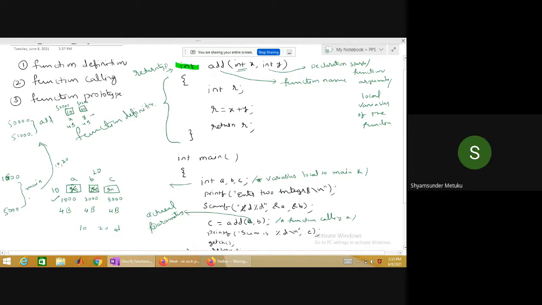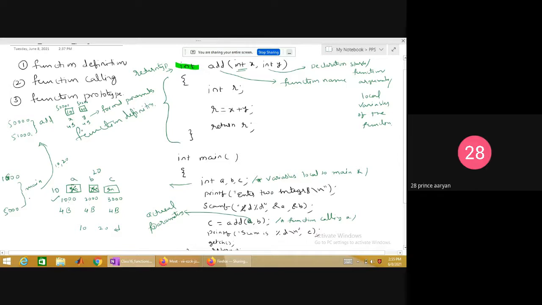These two variables are called formal parameters. Your 10 and 20 are available in locations 1000 and 2000. While the function call takes place, the same 10 and 20 are copied into two more locations, x and y, and these x and y are called formal parameters. Agreed or not? Are you able to follow?